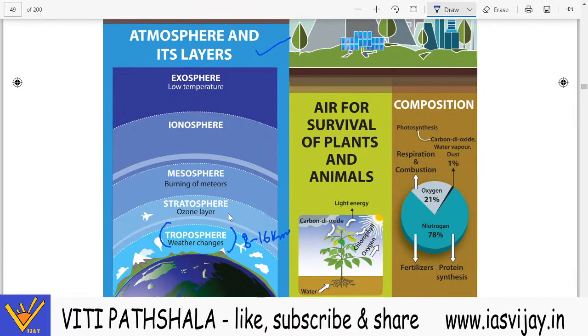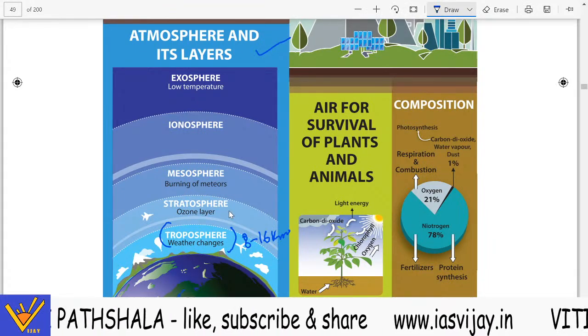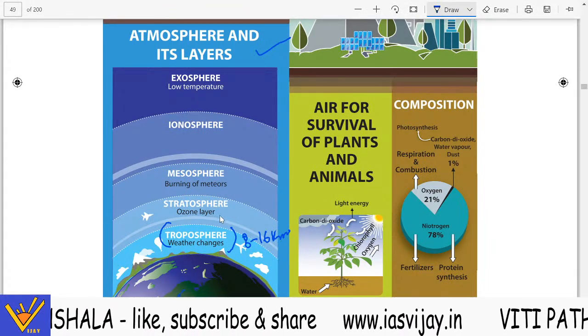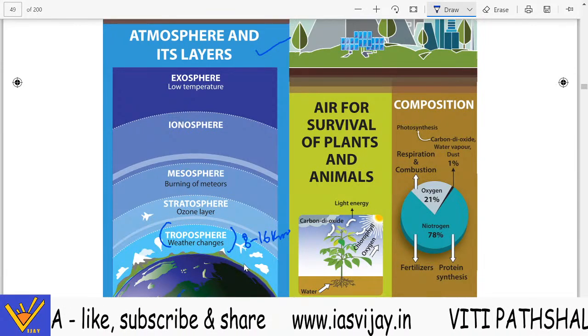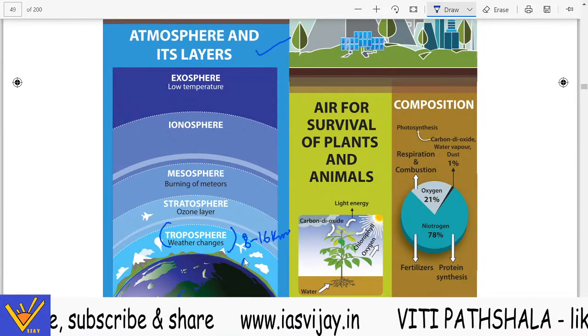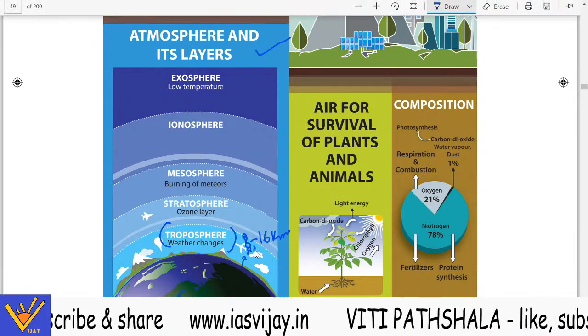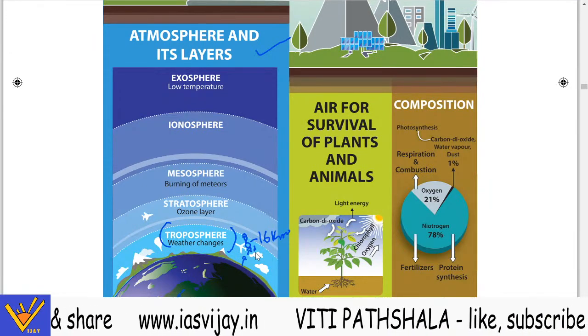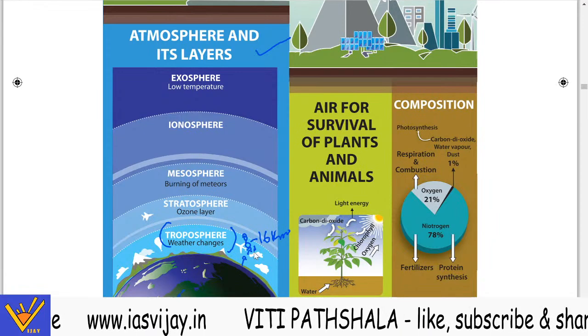The next is the stratosphere, where the ozone layer is. You have studied that with the increase in height, the temperature will decrease.